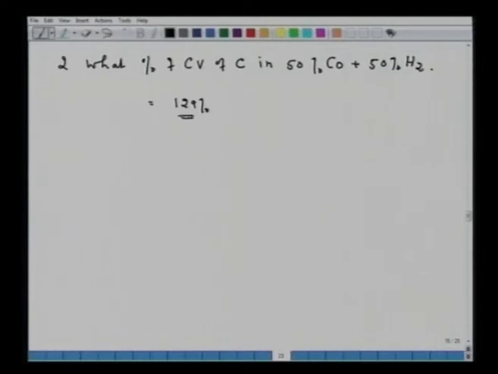Now, you have to account for why there is an increase in the calorific value of the fuel gas, because it is not 100%, it is 129%. That is, you are getting in the product gas a calorific value more than that of carbon, and this is obvious because you are producing hydrogen. Because of the gasification in presence of steam, an extra amount of hydrogen is added, and as I said in the lecture, it increases the calorific value, and the product gas which is forming has a calorific value higher than that of carbon. Calculate, get a feel and feel good.